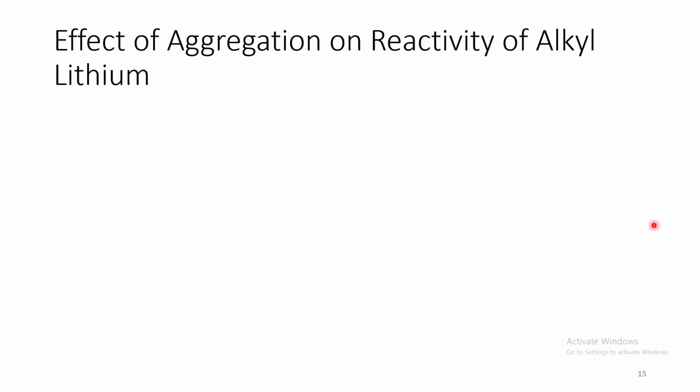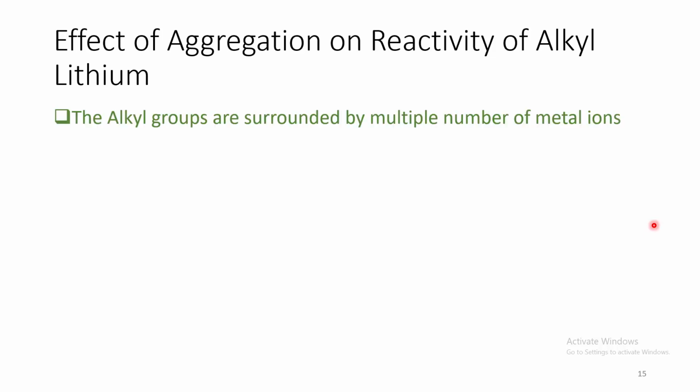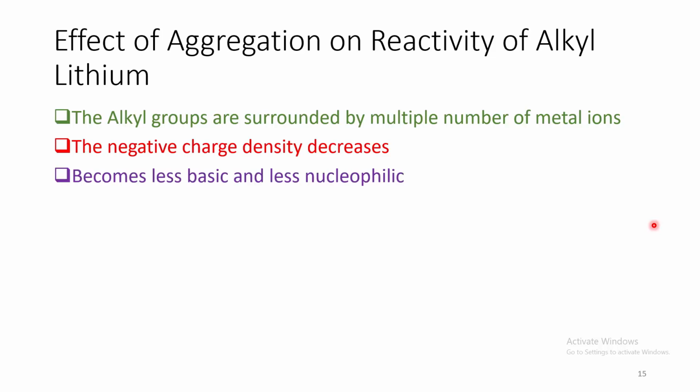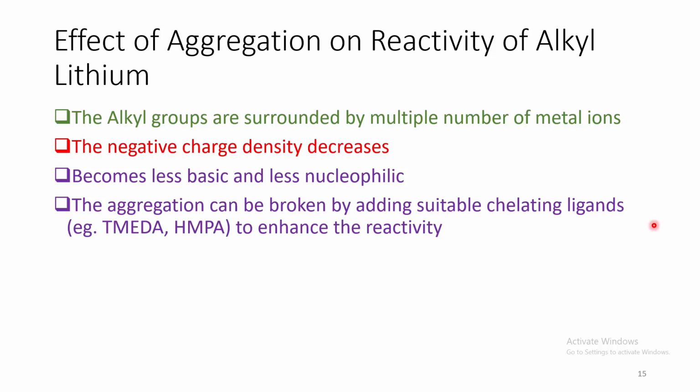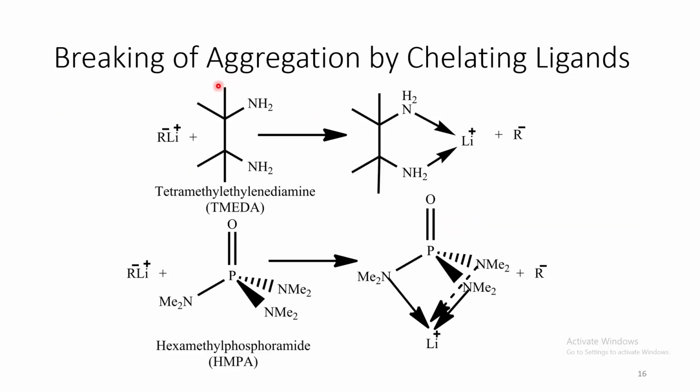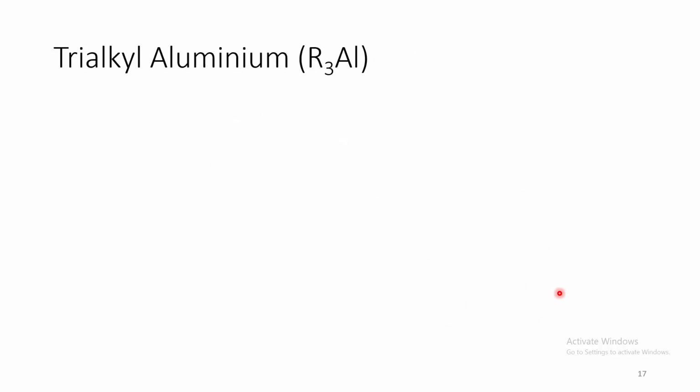Now let us come to the effect of aggregation on reactivity. These alkyl groups are actually surrounded by multiple metal ions. That reduces the negative charge density. So they become less basic and less nucleophilic. Now this aggregation can be broken by adding suitable chelating ligands like TMEDA and HMPA to enhance the reactivity. So here we can see TMEDA and HMPA coordinate with lithium in this particular fashion, which actually makes the alkyl anions free and enhances the reactivity.